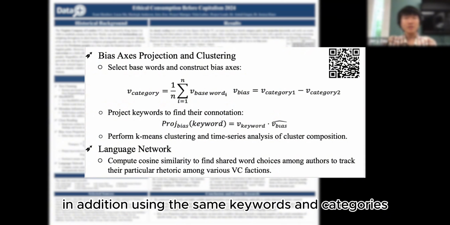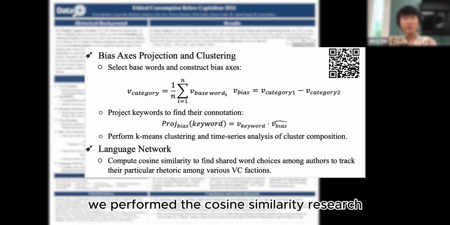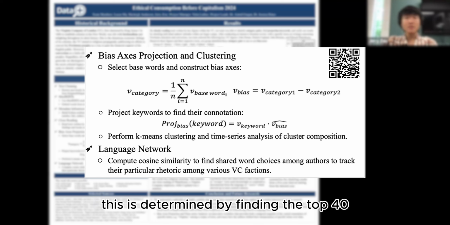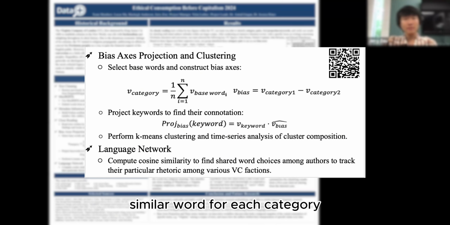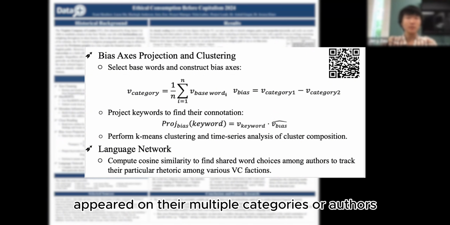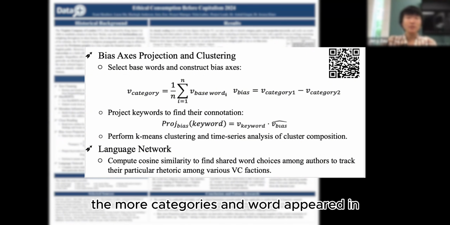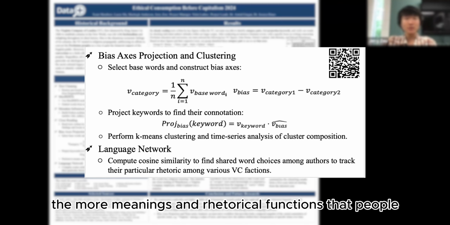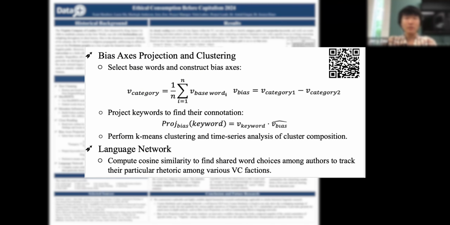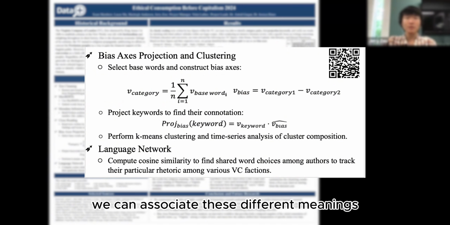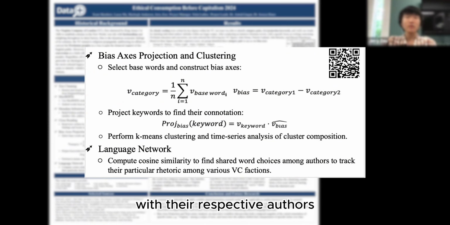In addition, using the same keywords and categories, we performed cosine similarity research to study the versatility of individual words. This is determined by finding the top 40 similar words for each category in each text and seeing which of these words appeared under multiple categories or authors. The more categories a word appeared in, the more meanings and rhetorical functions that people in this time period associated with this word. Using our metadata architecture, we can associate these different meanings and language functionalities with their respective authors.